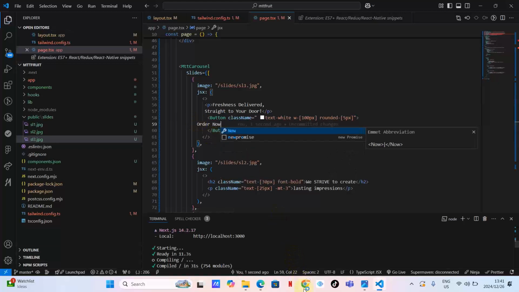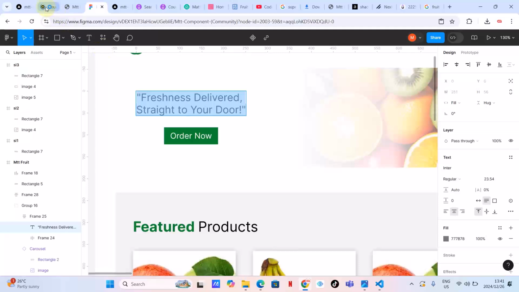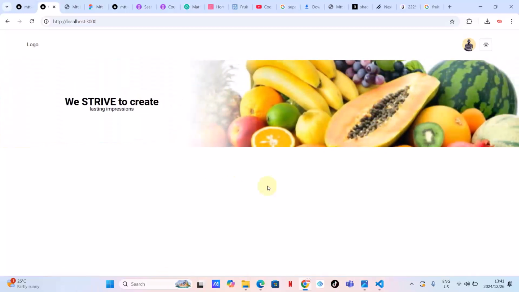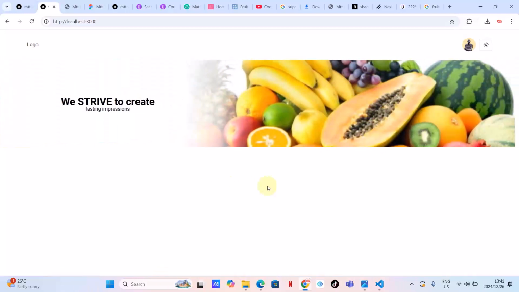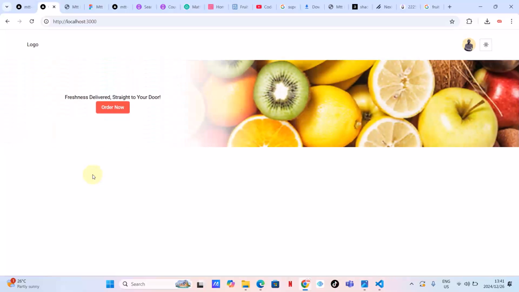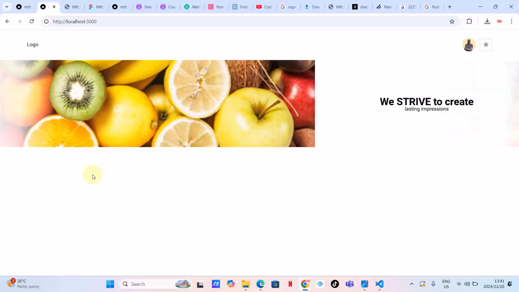All right, let's see. Go back here. The first one, suppose it has got order now here. I'm happy with this. Obviously there is something that we haven't finished doing here in terms of the themes. As you can see here, there is an orange color that you don't really know where it is coming from. That is Matthew's opinion, and I'm going to help you with that.